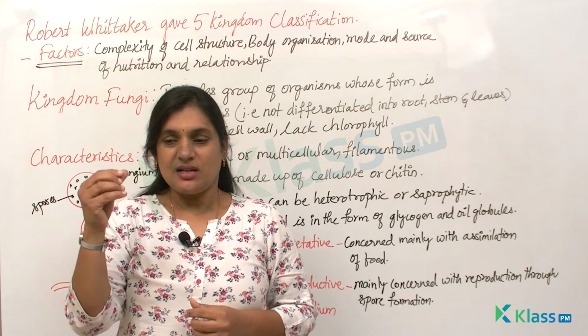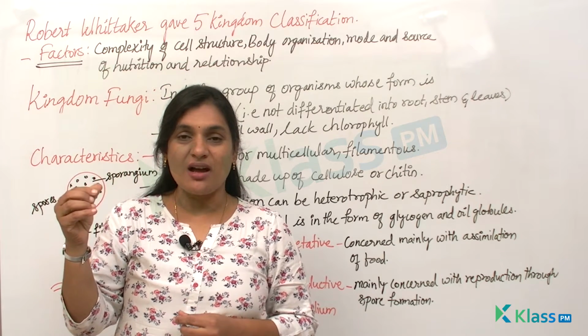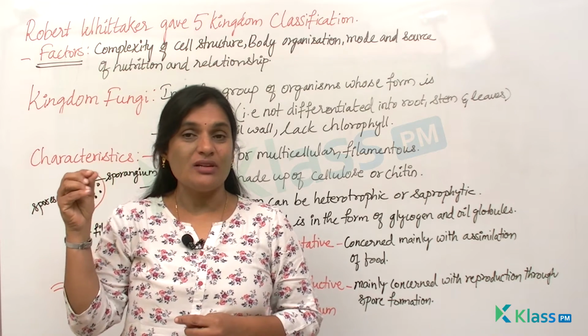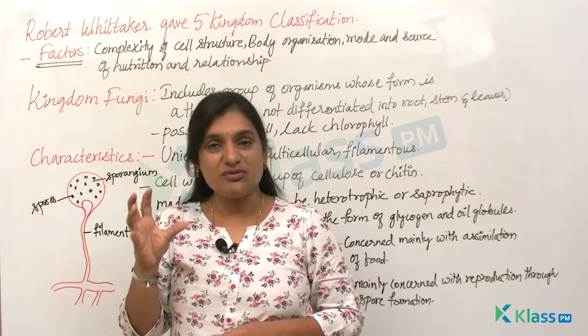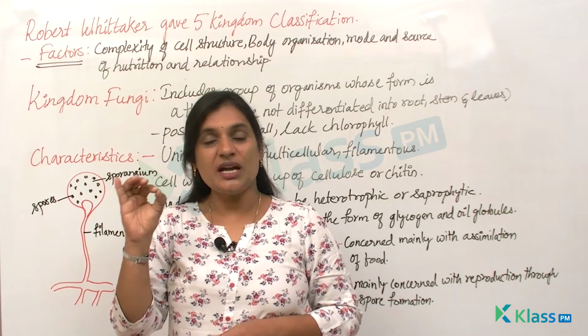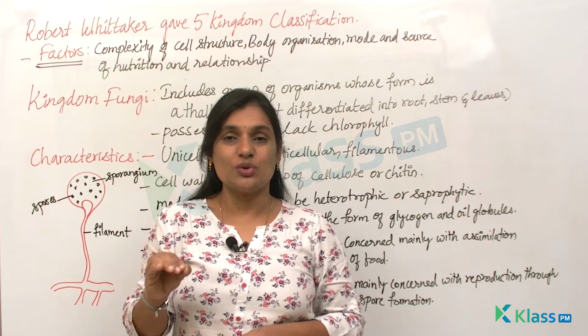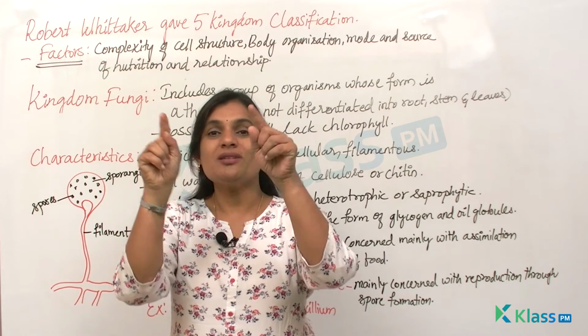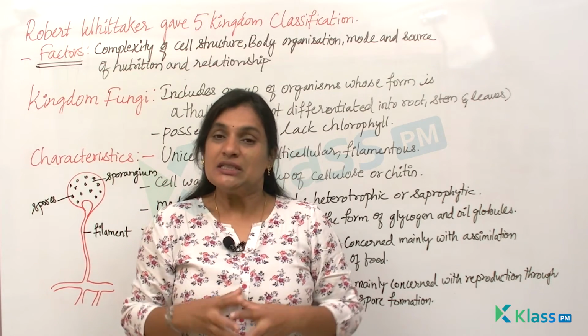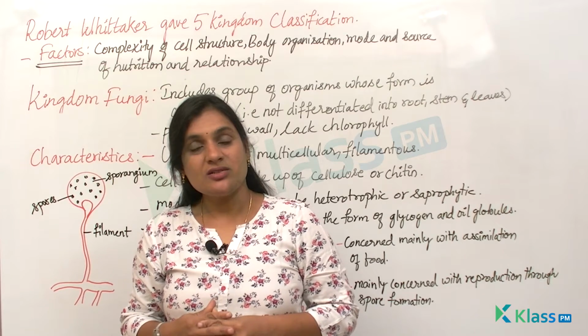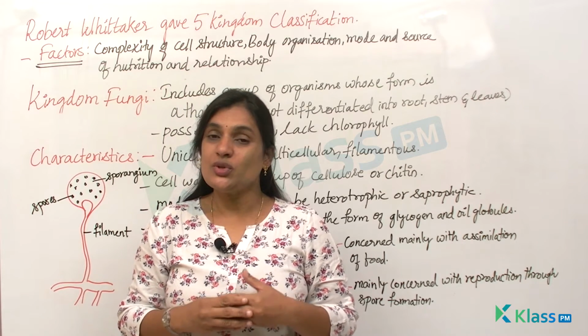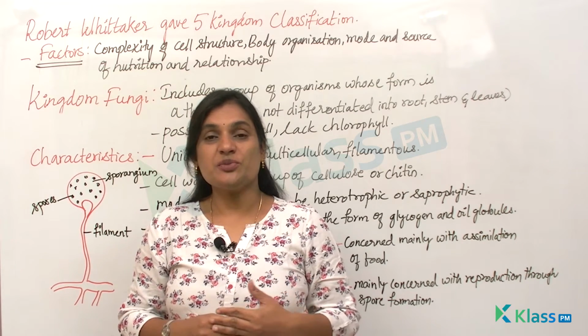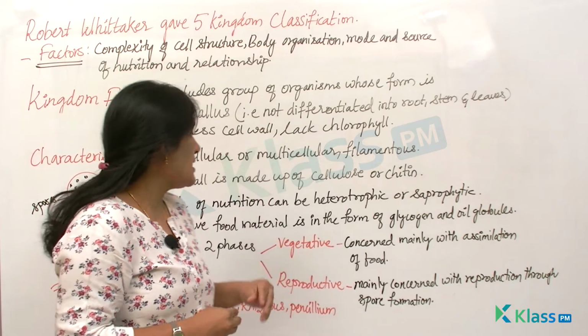You see a buff, greenish grey colored structure which develops on the bread. That is nothing but fungi. And when you observe it under a microscope, you see that these appear to be a network of thread-like structures. That is the reason I told you that most of these fungi are characterized by the filamentous nature.